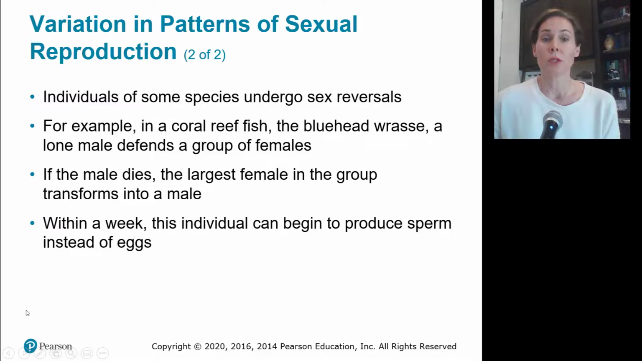Also, some animals can undergo sex reversals. One example is this coral reef fish, the bluehead wrasse. There's one male that will defend all the females. If that male dies, the largest female in the group, essentially the alpha female, will transform into a male, so much so that she will actually start to produce sperm instead of producing eggs.